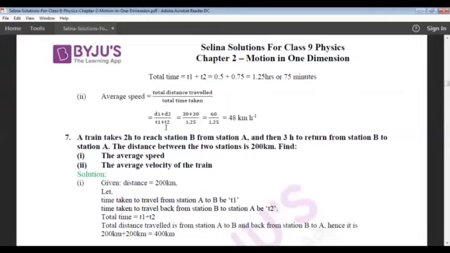And the total time taken is T1 plus T2, as we have found here, it is 1.25 hour. That is nothing but 75 minutes. So 60 divided by 1.25 is 48 kilometer per hour. If you simplify this, you will get the answer 48 kilometer per hour.